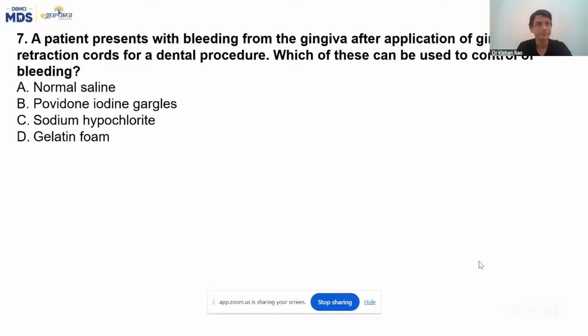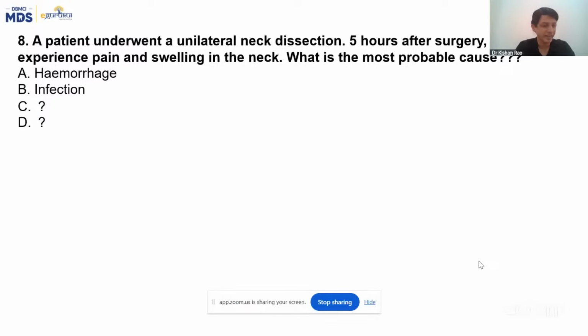Monisha, very good. A patient underwent a unilateral neck dissection. 5 hours after the surgery, he experiences pain and swelling in the neck. What's the most probable cause? This we have discussed in case of thyroid. What are the complications of thyroid surgery? I told you, after 5 hours of surgery, in the post-operative ward, the patient suddenly feels discomfort or pain in the neck, or a visible swelling is there. What can it be? Come on, tell me. I'll not give any options. You tell me the answer.